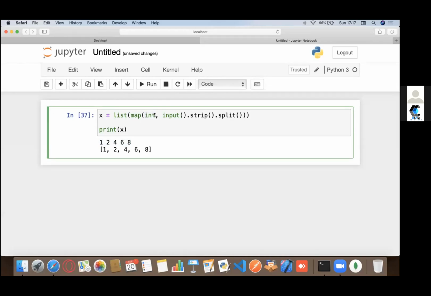So the first argument could even have been a lambda function. So using a lambda function, we could have even changed the values, right? That's when lambda function is useful as well. But that's kind of beyond the scope of this webinar. But instead of just getting 1 2 3 4 1 2 3 4 6 and 8, we could have even multiplied them with 2 or something. Okay.